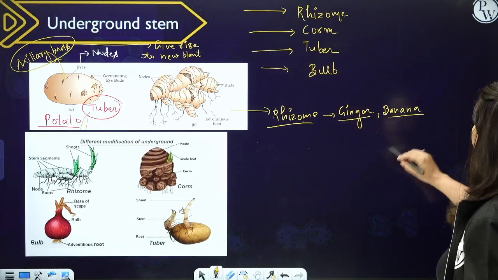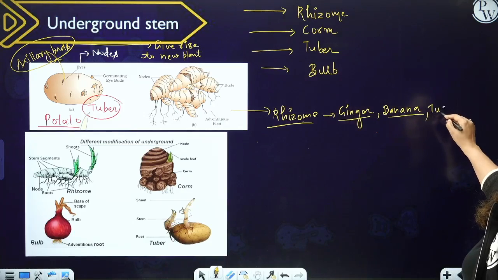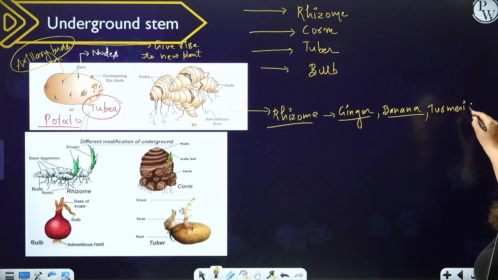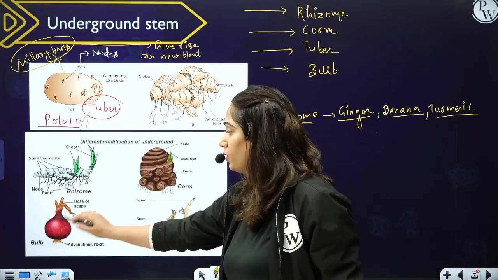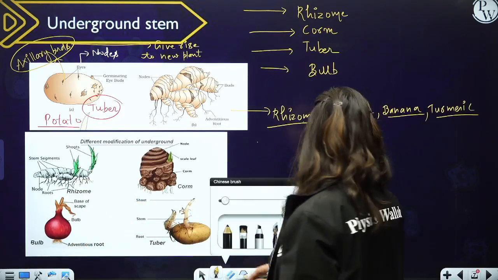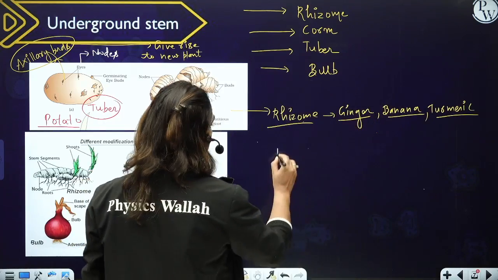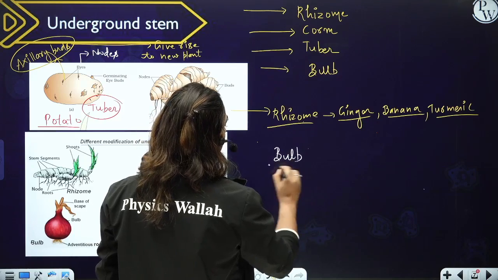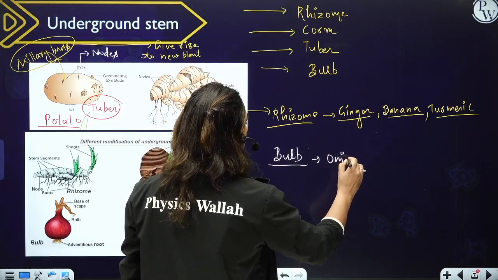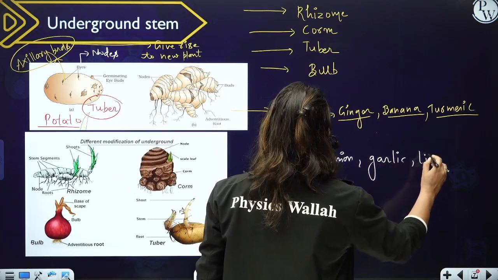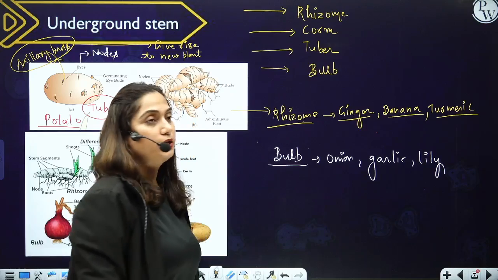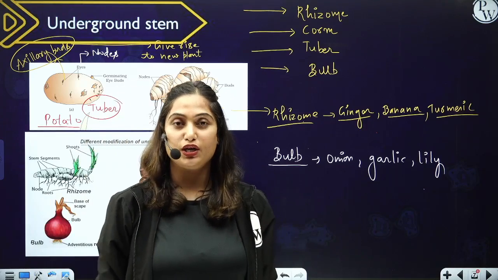Ginger, banana, and turmeric. These are the classic examples of the rhizome, the underground stem. Then comes the bulb. And the classic examples of bulb are onion, garlic, and lily. Bulb is also an underground stem which helps in vegetative propagation.